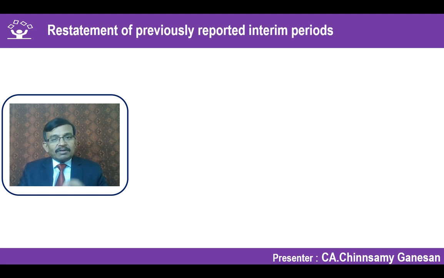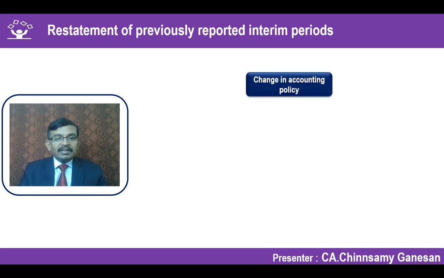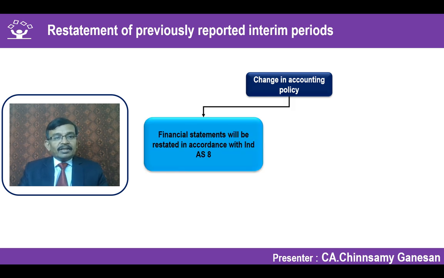Sometimes, whatever we have disclosed earlier, the question is whether the previously reported interim period numbers have to be restated. You remember that if there is a change in accounting policy, you have to apply the principles of Ind AS 8, which requires a retrospective restatement of the financial statements. Even if the change happens in one particular quarter, all the periods have to be restated. That's what we have seen.